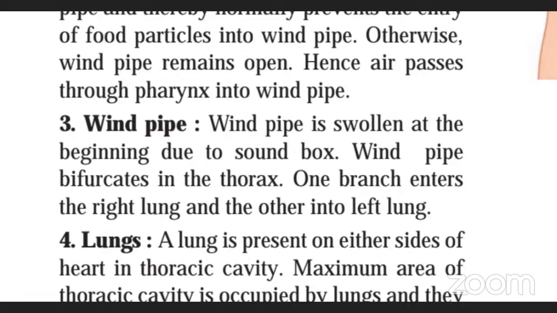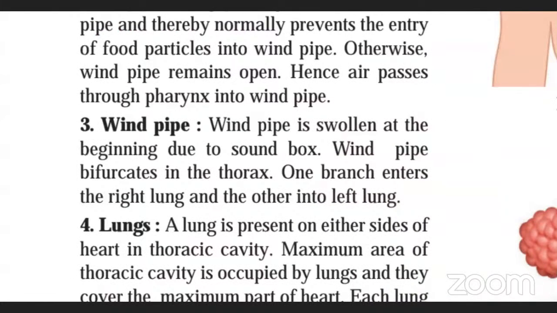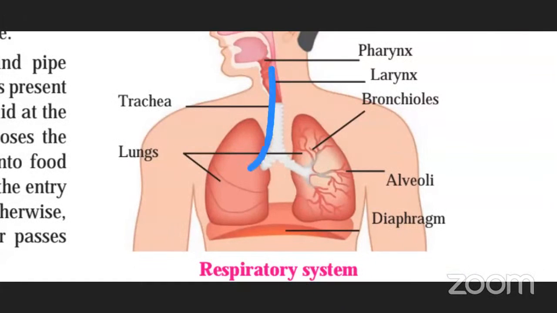Windpipe bifurcates in the thorax. So see here, windpipe bifurcates. Bifurcates means what? It gets divided. Windpipe gets divided in the thorax. One branch enters the right lung and another branch enters the left lung. See, this is the bifurcation here. This is the division. ये windpipe जो है वो यहाँ divide हो रहा है, and one part is entering. See this, it is getting divided here, and one part is entering here, and another part is entering here. So this windpipe is getting divided. It bifurcates.